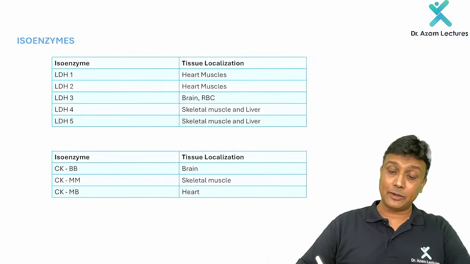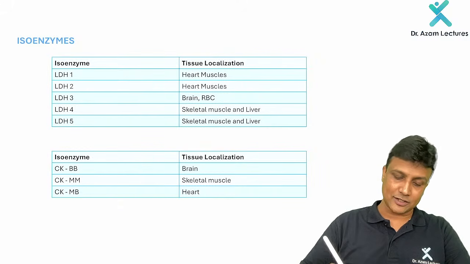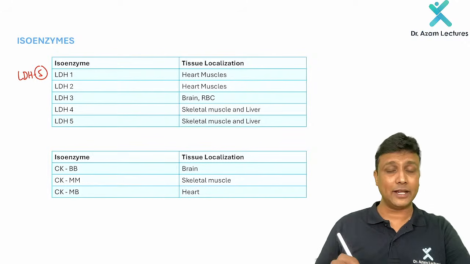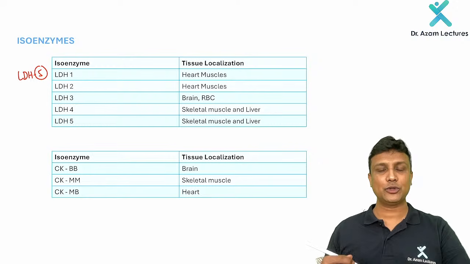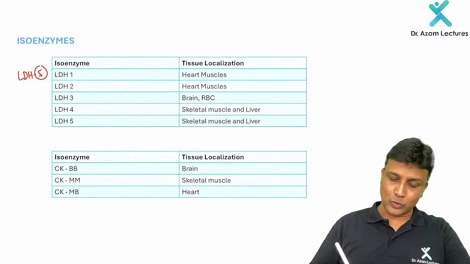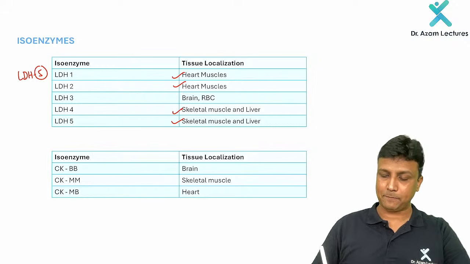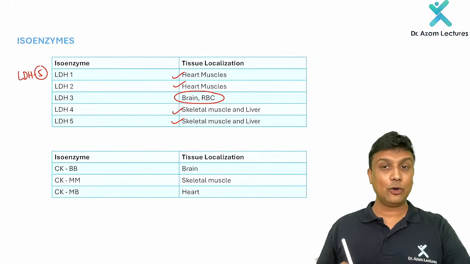One of the isoenzymes will be LDH. And LDH has got how many, sir? Lactate dehydrogenase has got 5 isoenzymes. Thank God the name is very simple. LDH 1, 2, 3, 4 and 5. LDH 1 and 2 will be present in the heart, whereas LDH 4 and 5 are in the skeletal muscle. LDH 3 will be in multiple places.